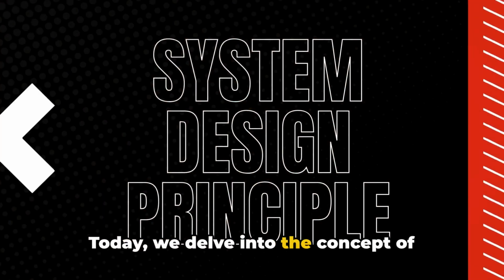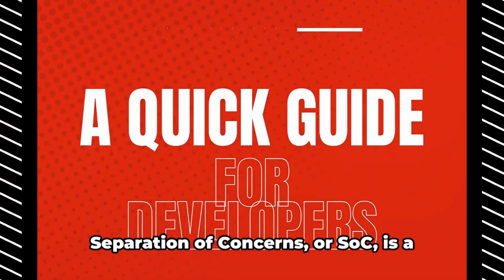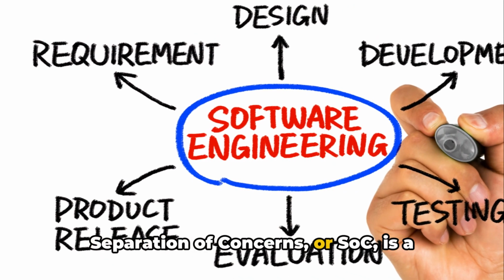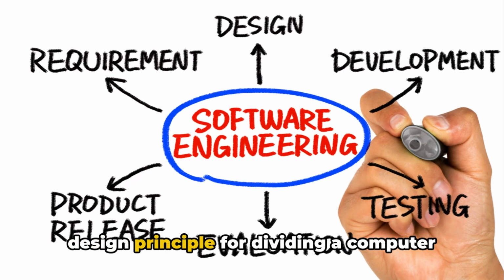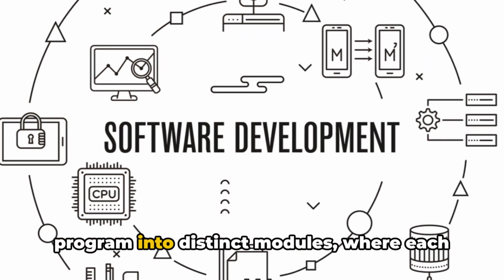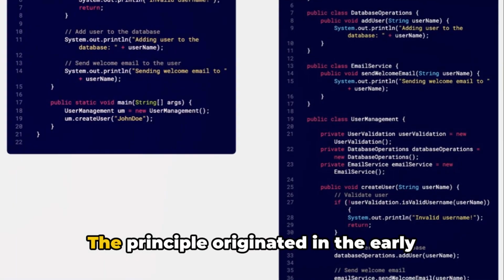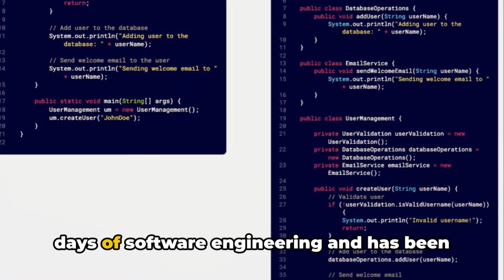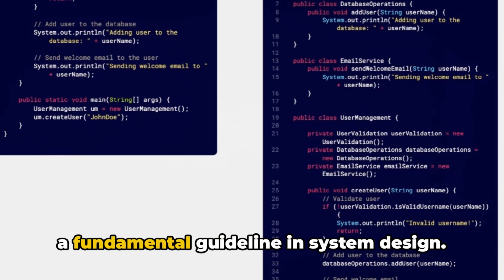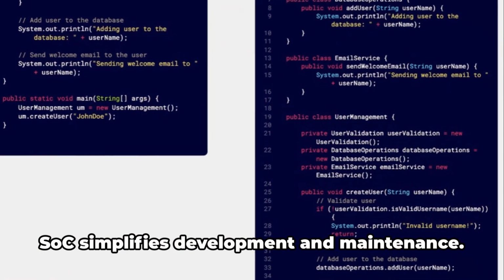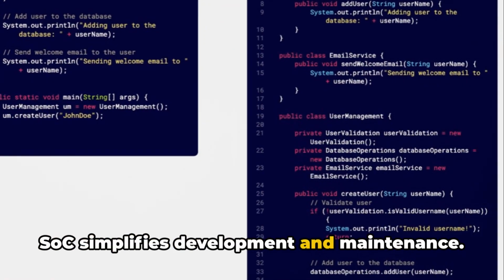Today, we delve into the concept of separation of concerns. Separation of concerns, or SOC, is a design principle for dividing a computer program into distinct modules, where each module addresses a separate concern. The principle originated in the early days of software engineering and has been a fundamental guideline in system design. SOC simplifies development and maintenance.